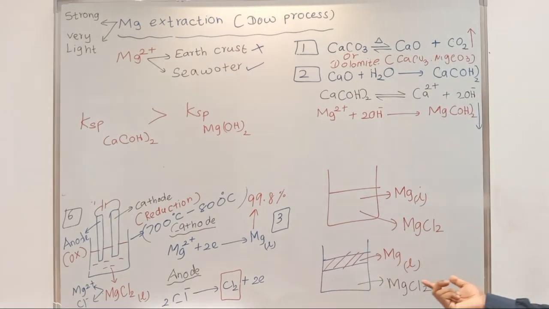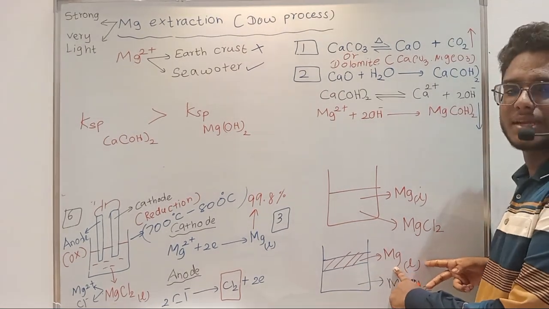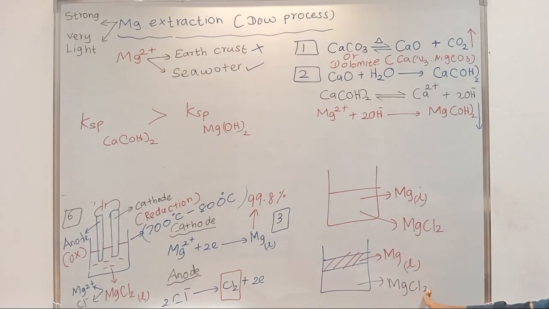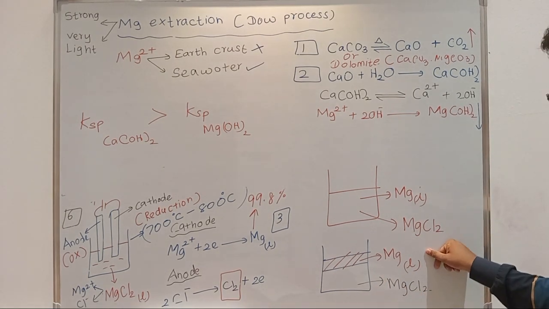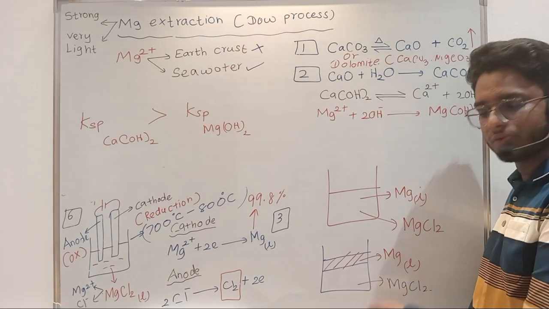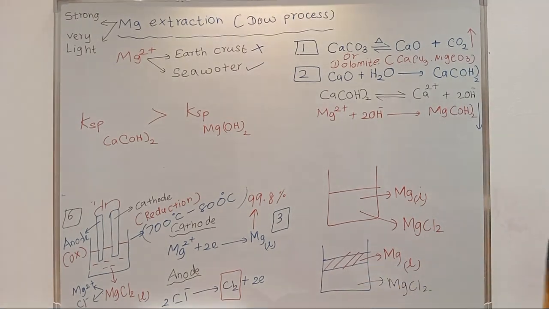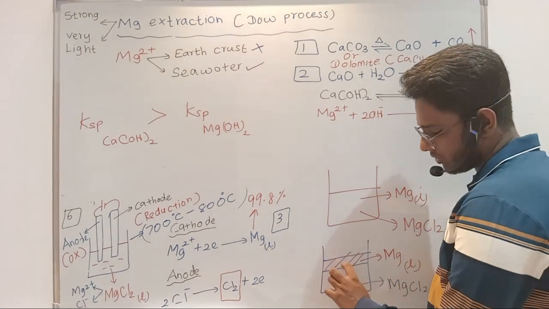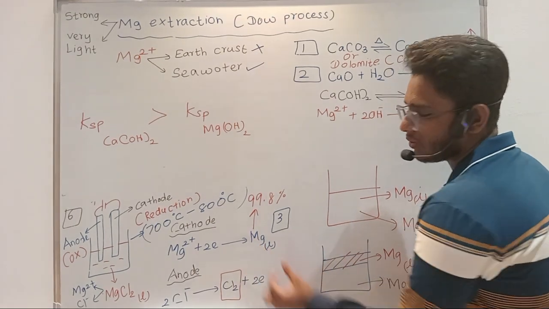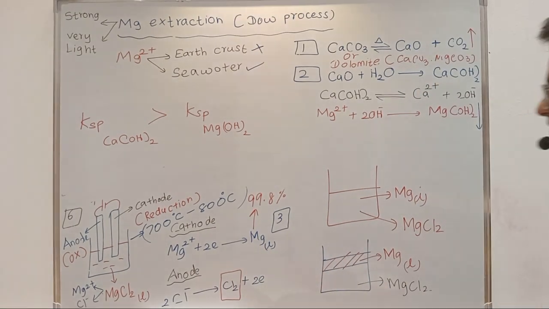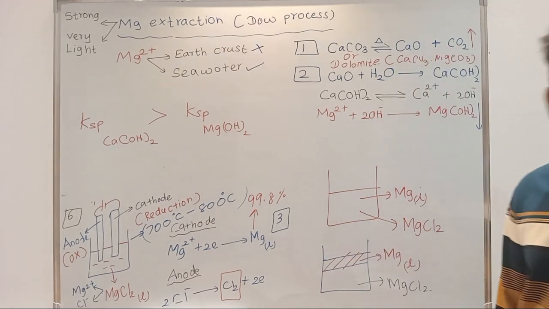What is the reason for that? The density of magnesium is lesser than magnesium chloride, therefore it will float in the chamber, right? By following some methods, you can remove this magnesium, cool it, and get the solid magnesium, right? I forgot to mention about this.